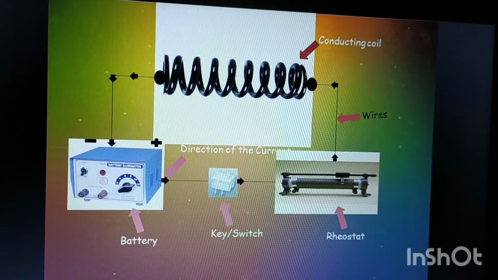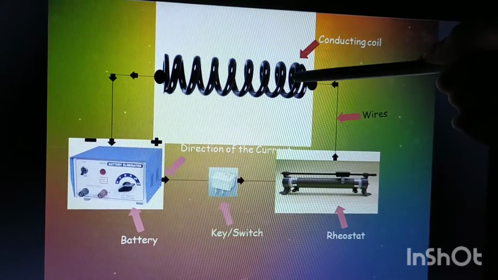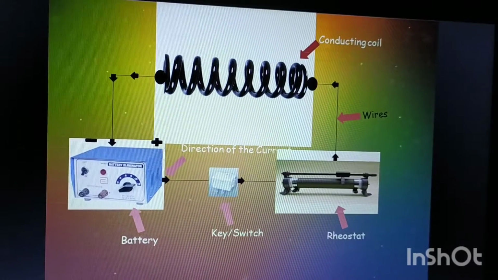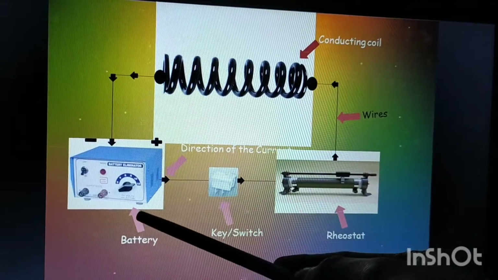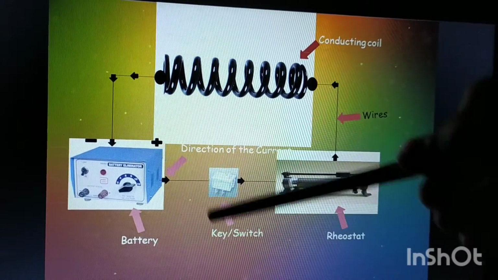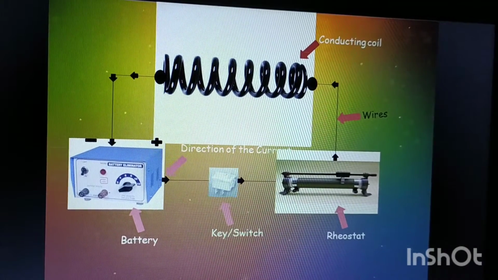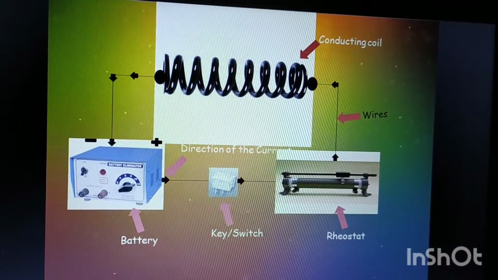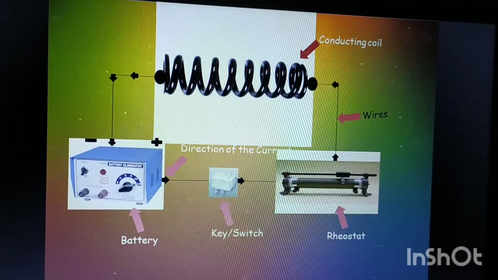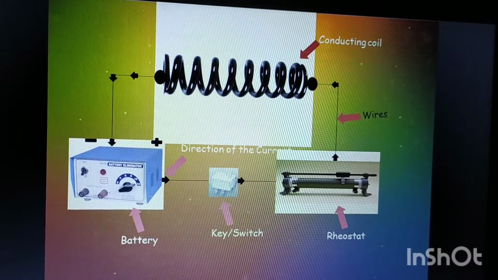Now see this apparatus. You can see this is a conducting coil, and this is a rheostat. Here you can see the switch, and this is a battery. All these components are connected using connecting wires. Now let us see how to find the self-induction, or the coefficient of self-induction.